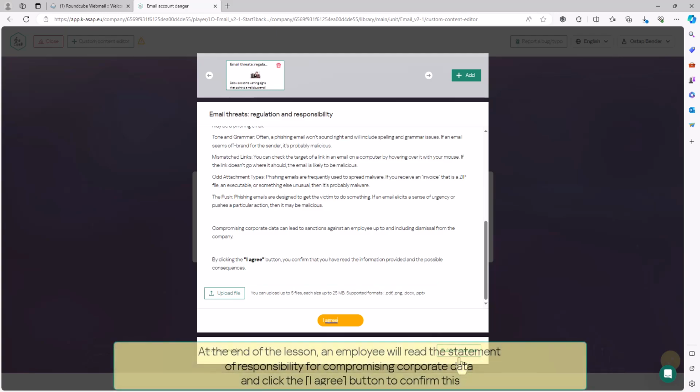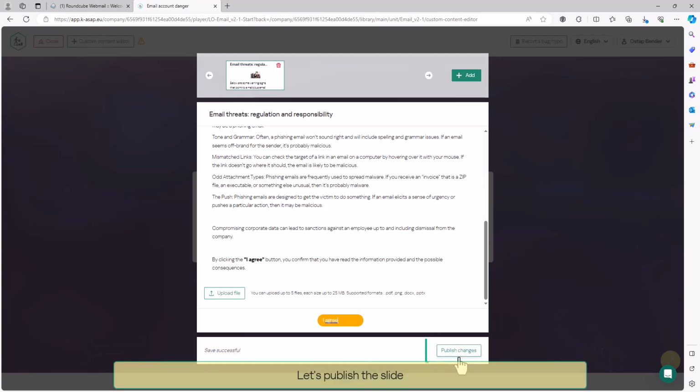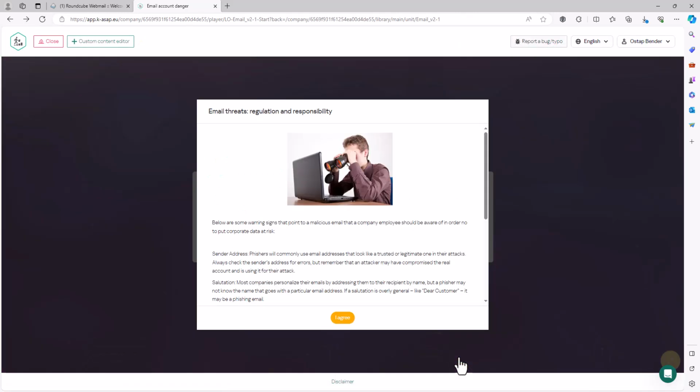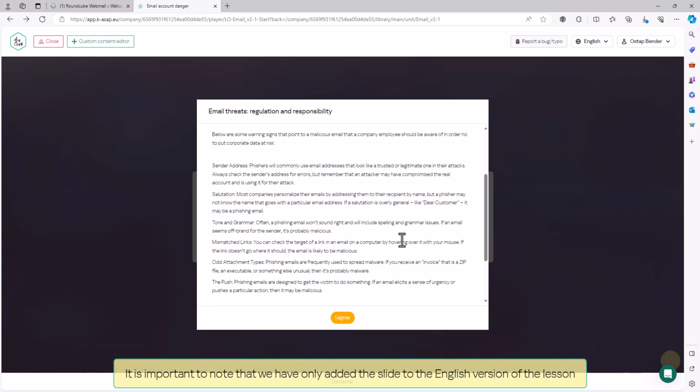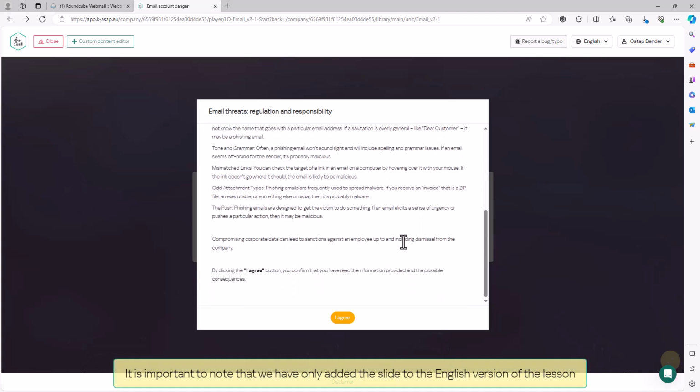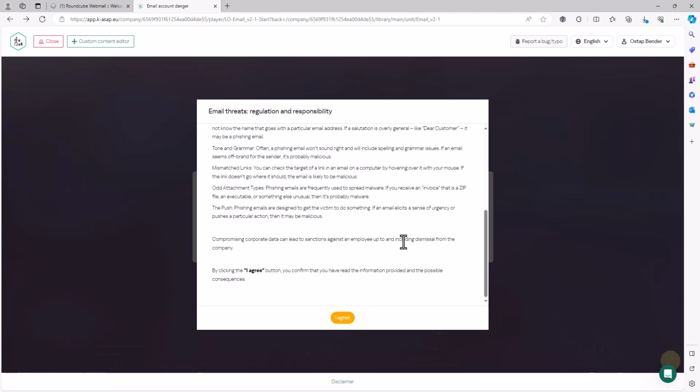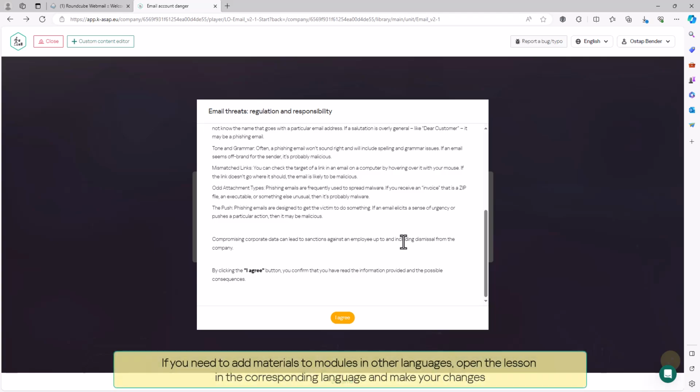At the end of the lesson, an employee will read the statement of responsibility for compromising corporate data and click the "I agree" button to confirm this. Let's publish the slide. It is important to note that we have only added the slide to the English version of the lesson. Custom changes are not automatically copied to other versions of the module. If you need to add materials to modules in other languages, open the lesson in the corresponding language and make your changes.